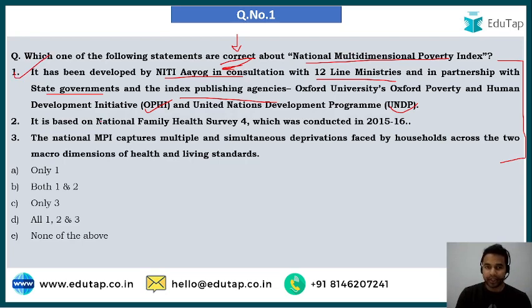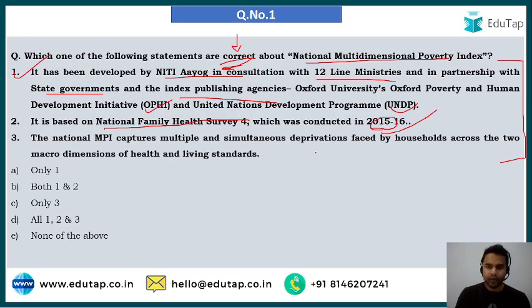Now moving on to the next statement, it says that this National Multidimensional Poverty Index is based on National Family Health Survey 4, which was conducted in 2015 to 2016. As per our discussion, this index is based on the National Family Health Survey 4, conducted for the period of 2015 to 2016. And I had also asked a homework question during our discussion of this index, that you tell me in the comment section below the name of the organization which conducts this survey, that is the National Family Health Survey.